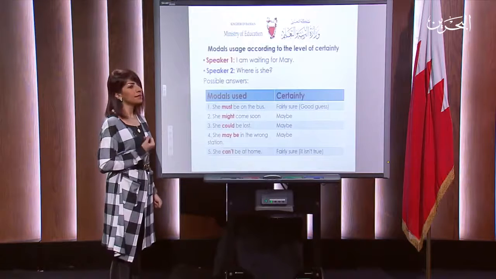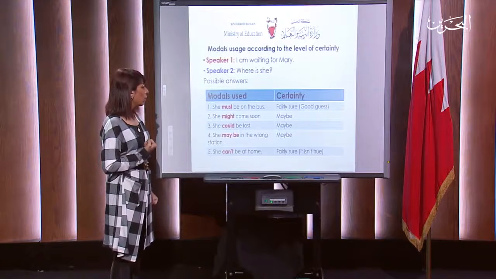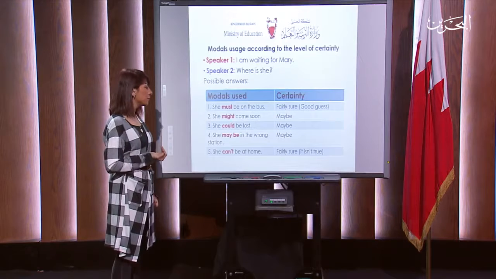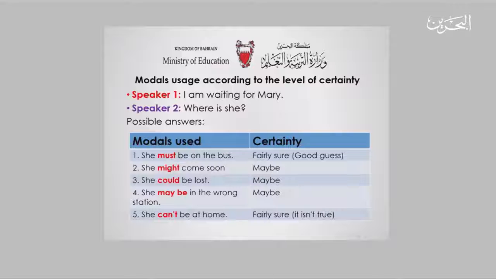Number 2, she might come soon. When I say she might come soon, in this case, I'm not so sure, which means maybe she will come soon or maybe she gets late. So might means maybe. Number 3, she could be lost. In this case, again, I am not stating the exact answer. She may be lost or she may not.